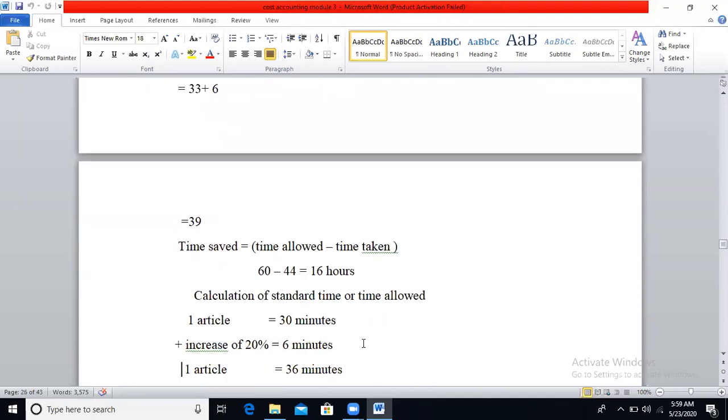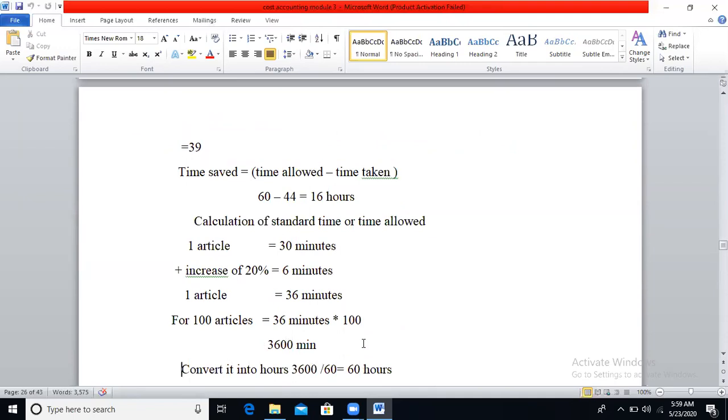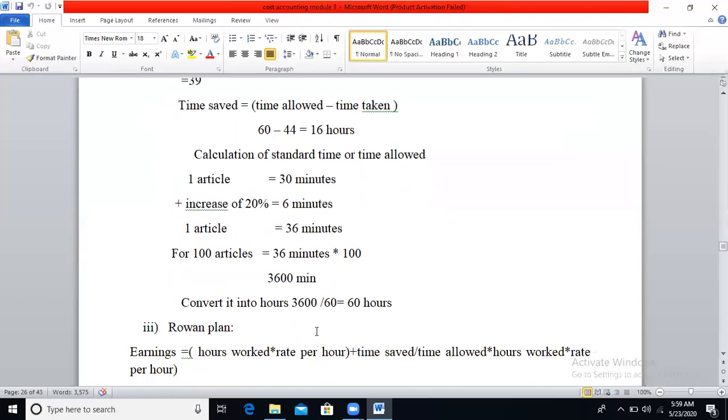Here they have not mentioned the standard time allowed for all the 100 articles, so first you need to calculate the standard time. For one article, we require 30 minutes, and there is also an increase in the time allowed of 20%. So calculate 30 into 20%, you will get 6 minutes. So for producing one article, normally we require 36 minutes. For producing 100 articles, 36 minutes into 100, it will be 3600 minutes. Convert this into hours: 3600 divided by 60 minutes, you will get 60 hours. So this is the standard time allowed.